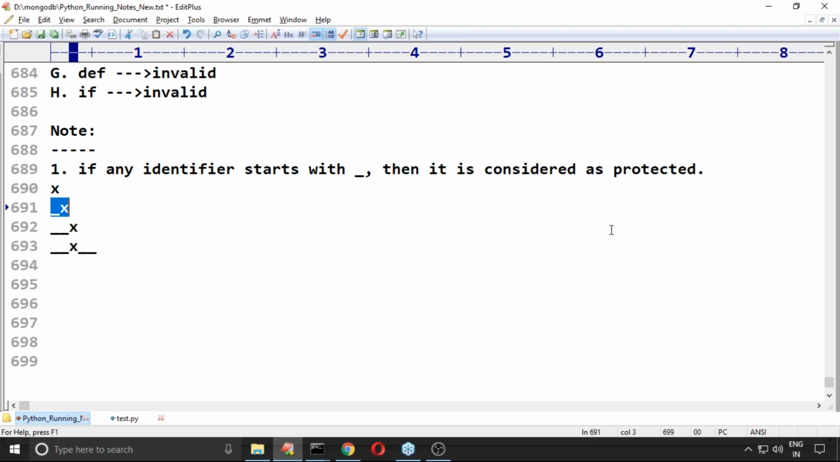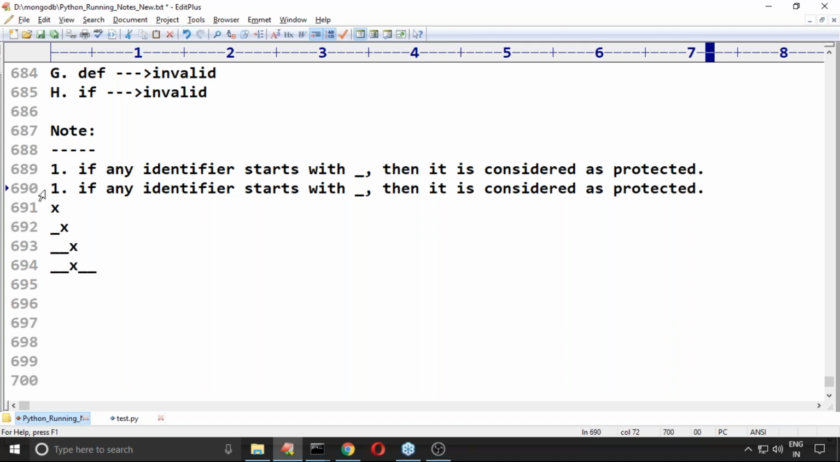Well, next, if any identifier starts with two underscore symbols, okay, observe the two underscore symbols, then it is considered as private. Again, you have a doubt, sir, what is private? My answer will be discussed in the OOPS concept. It is not the correct time. Just for your basic idea sake, I'm taking this one.